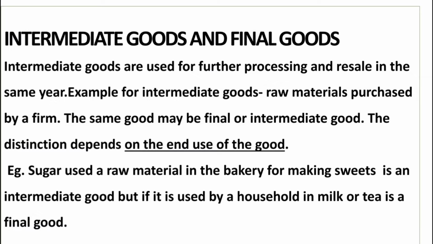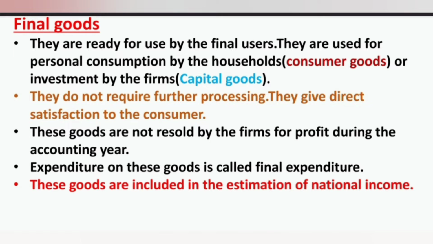The same good may be a final or an intermediate good. It depends on the end use of the good. For example, sugar used as a raw material in a bakery for making sweets is an intermediate good. But if it is used by a household in milk or tea, it is a final good. Now we are going to see in detail what is meant by final goods and intermediate goods, with examples.